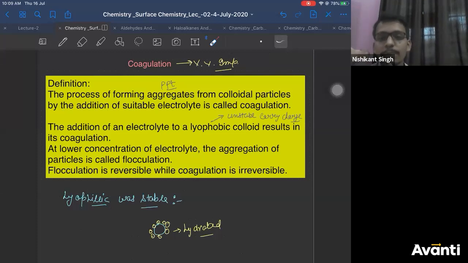That's a simple question which will summarize all this. Which colloid can be coagulated by adding a small amount or any amount of electrolyte, and why? Correct? That's the question.